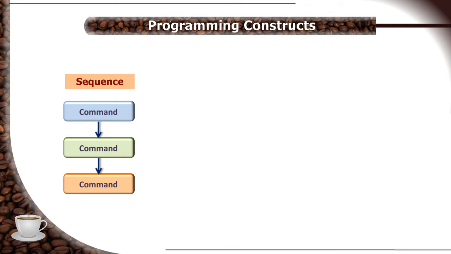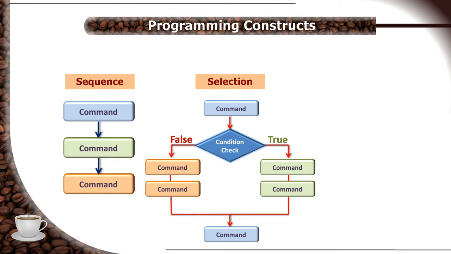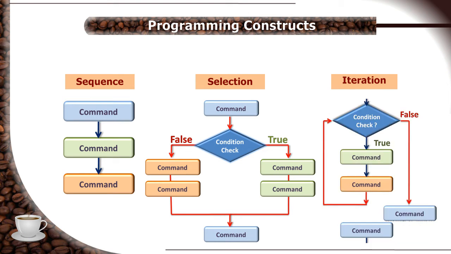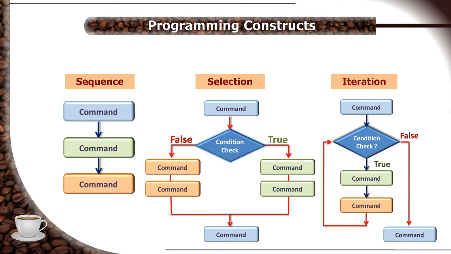Sequence allows you to give instructions to be followed one after the other in a sequence. Selection allows you to take a decision on the basis of checking whether a condition meets a criteria, and then adopt an alternate path. Iteration is repeated execution of certain commands until allowed to come out to the main flow on the basis of a criteria check. In this session, we shall learn about selection techniques.